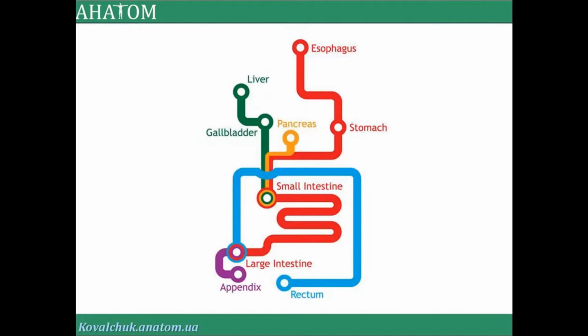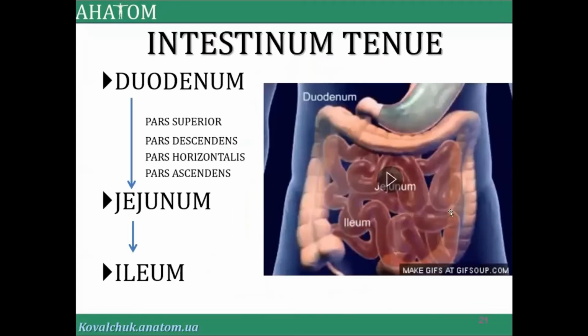What is a part of the digestive tract? Duodenum, no? Yes, and which part of the duodenum? The beginning, the pyloric part. 3 parts in the duodenum. It will be superior, descending, horizontal, and ascending.